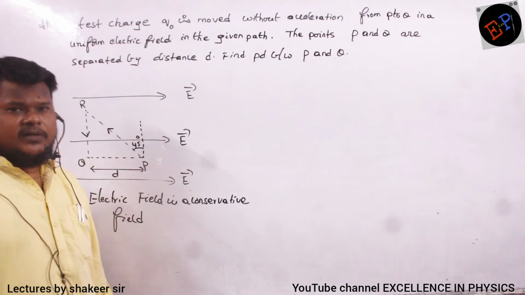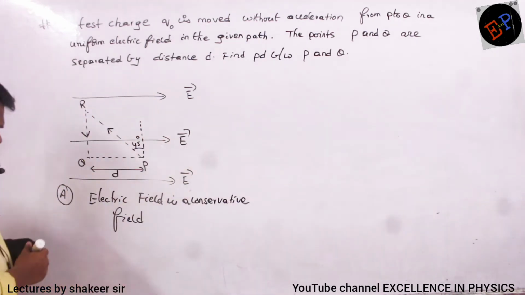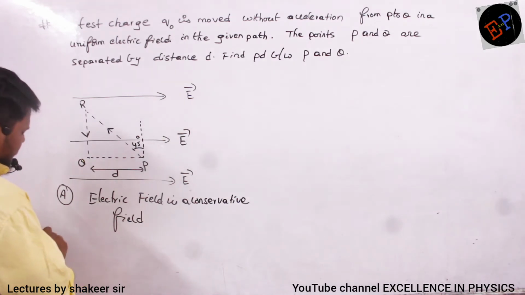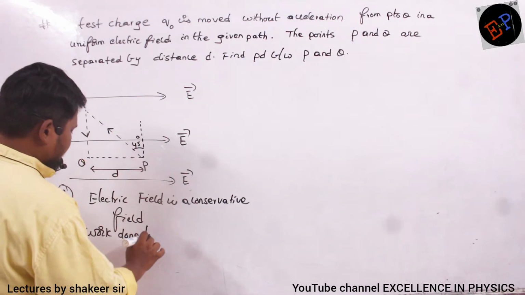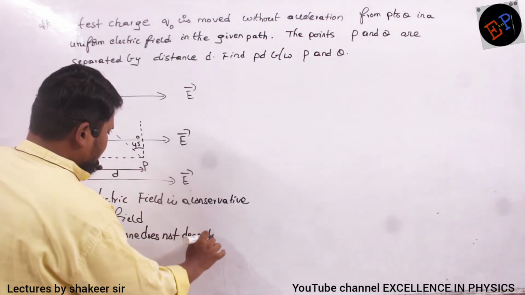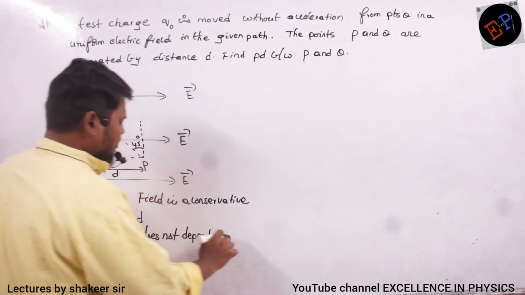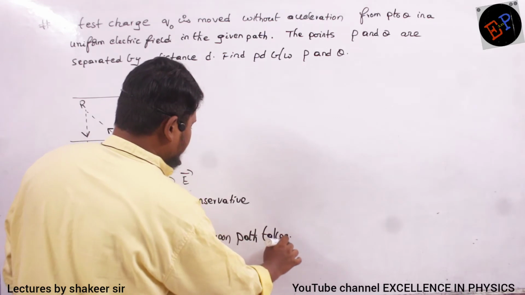It does not depend upon the path taken by the body. That is called conservative field, no? I will write once again here. So therefore, work done does not depend upon path taken. This is one definition of conservative force.